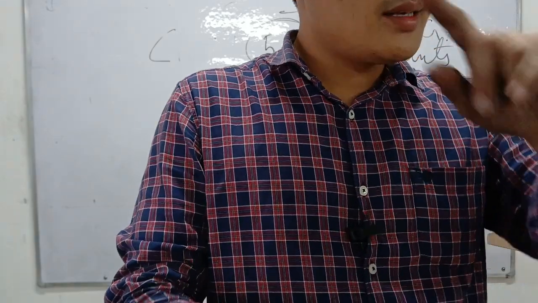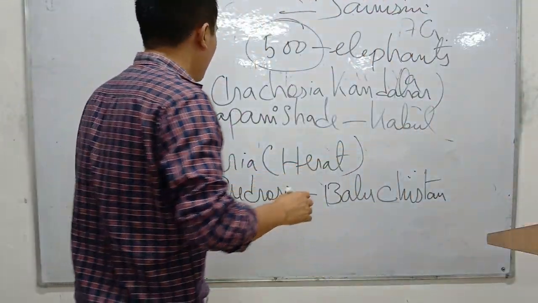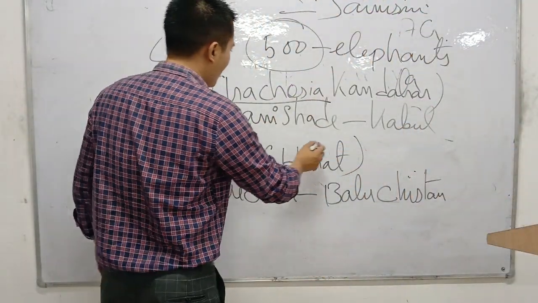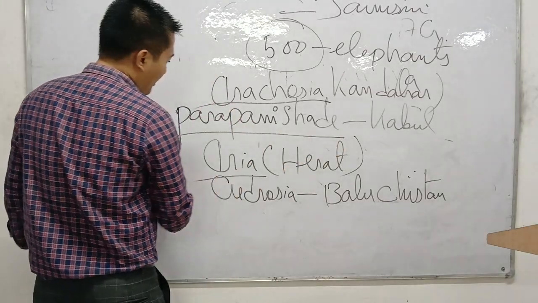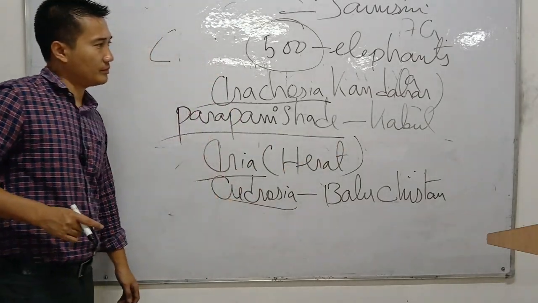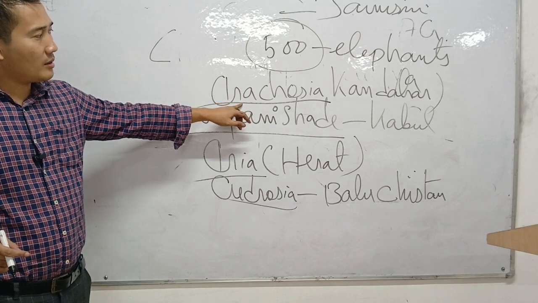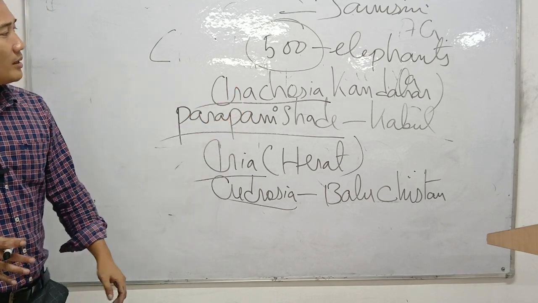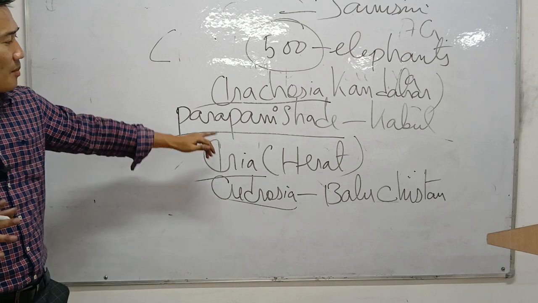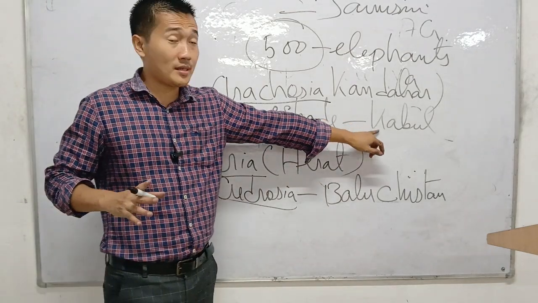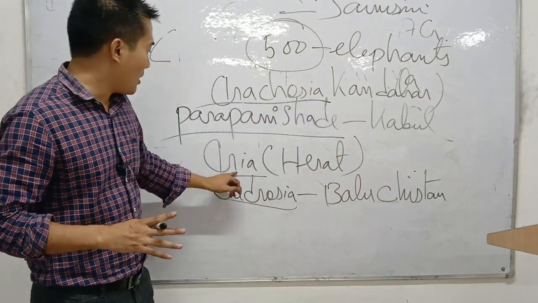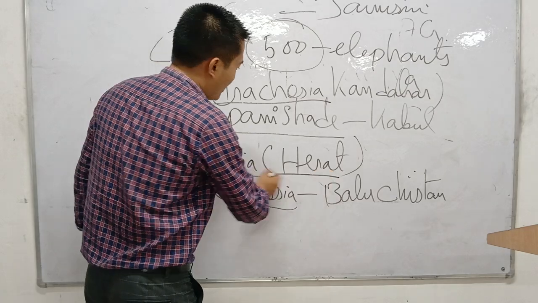Whereas in turn, Seleucus Nicator gave Arachosia, Parapanisati, Arya, and Petrusia. Arachosia is present day Kandahar. Parapanisati is present day Kabul, the capital city of Afghanistan. Arya is present day Herat.